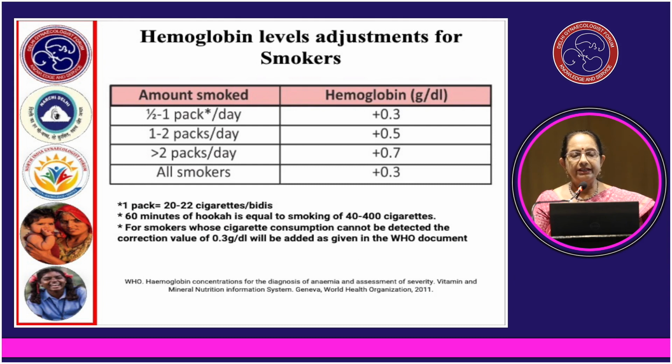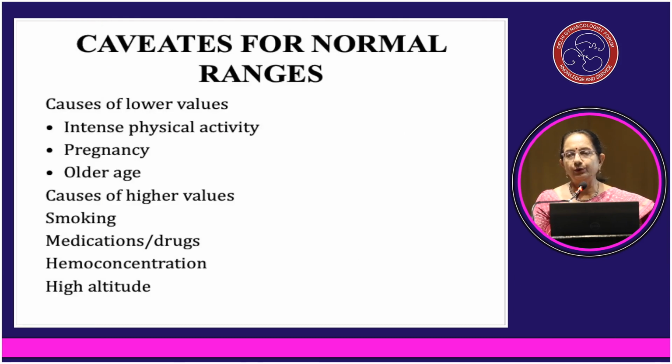Variations in the normal ranges are possible, as we know that all these values, whichever we see from all the labs, can vary. Sometimes lower values are reported for some categories, which may be normal for them. Causes of lower values include intense physical activity.